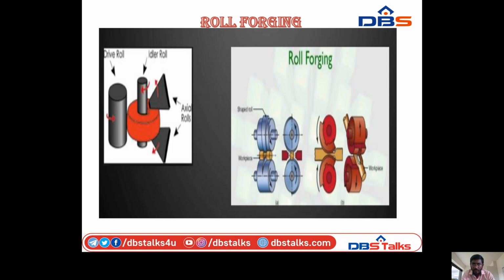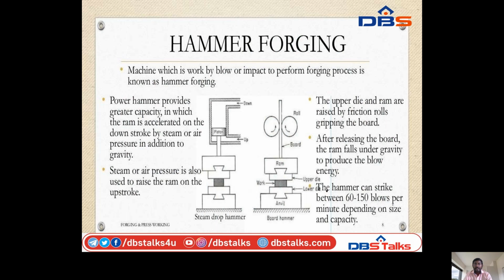So finally, we can change the workpiece to the required shape and length by applying the rolling process. So these are the final workpieces of the given diagram. This is the original shape of the workpiece, and this is the final result, the final shape of the workpiece. Next, hammer forging. So the next type is hammer forging.